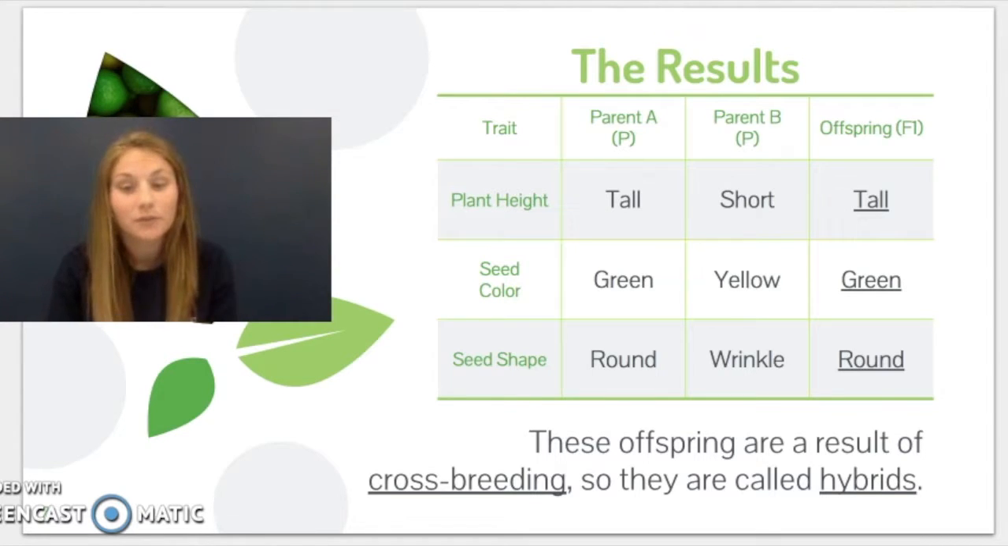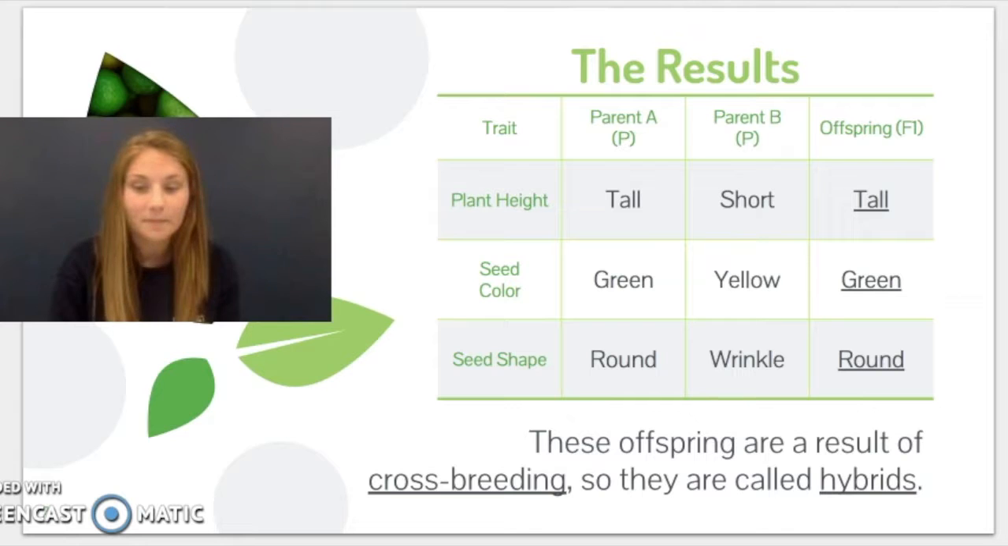Again, the same thing was repeated for the seed color, which is going to be the next row down. And so he took parent A, which was green, crossed it with a parent B, which was yellow, and that gave rise to offspring which were green. Another example was that he looked at seed shape. He crossed a round with a parent who was wrinkled, and then that gave rise to offspring which were round. These offspring were a result of crossbreeding, which we know is going to also be called sexual reproduction, and so then these are going to be called hybrid plants.